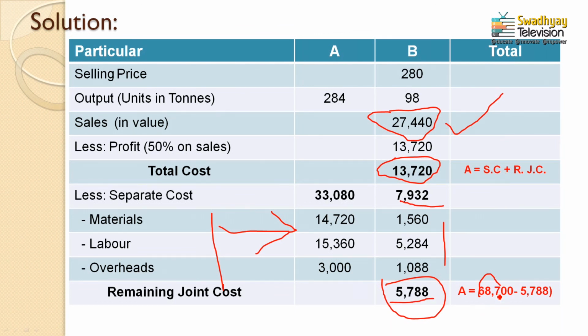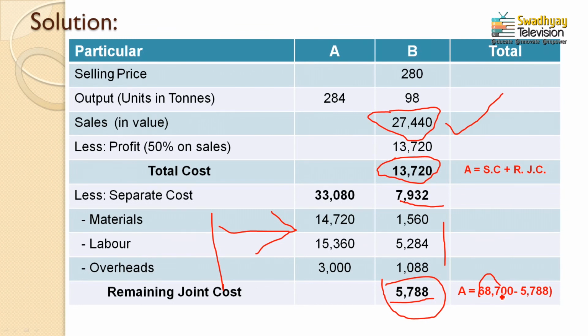So 68,700 is the joint cost which is represented by product A and product B both. From that, if you deduct the joint expenses of product B, the remaining joint cost represents product A only.